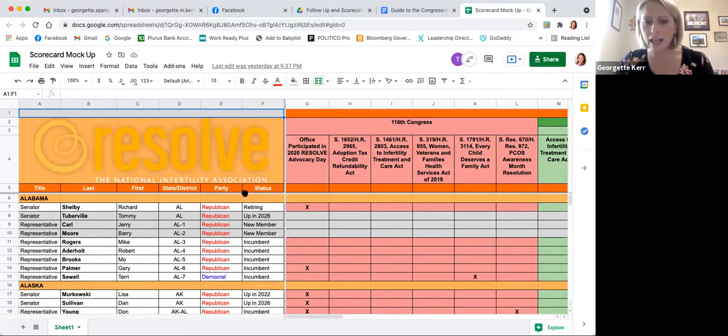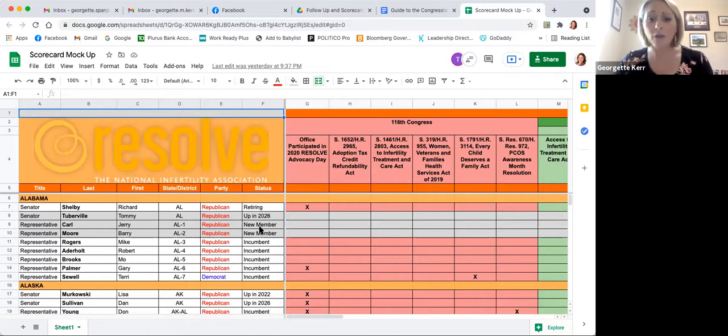This status column here will tell you a little bit about if they're a senator when they're up for re-election again. Senators run once every 6 years. Sometimes when you have a member who is up for re-election, it can be a little bit easier to persuade them to sign on to legislation. So it's a helpful little tidbit there for you to know as you go into your meetings.